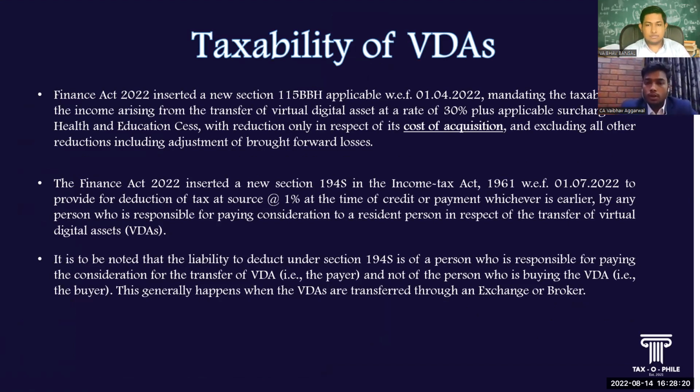Further, in order to compute the capital gain under this section, only the cost of acquisition will be allowed as deduction from the total sale consideration. So any other expenditure like brokerage, commission won't be able to be set off from the total consideration amount.